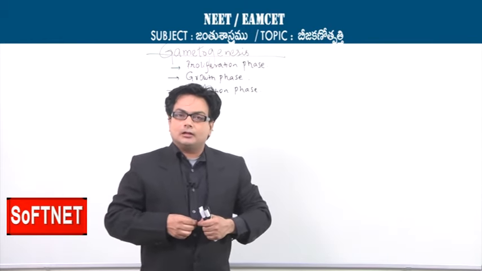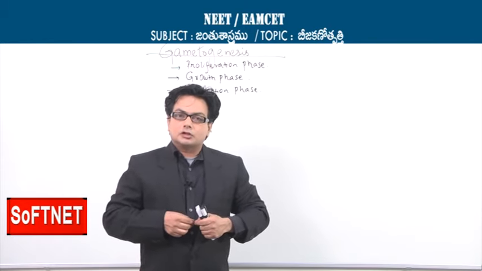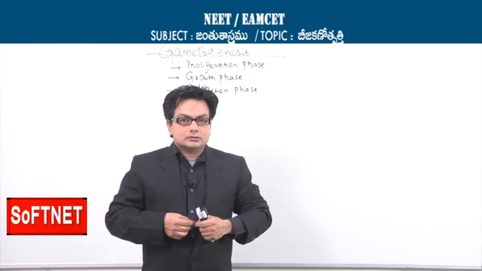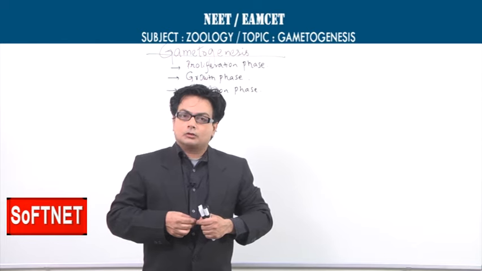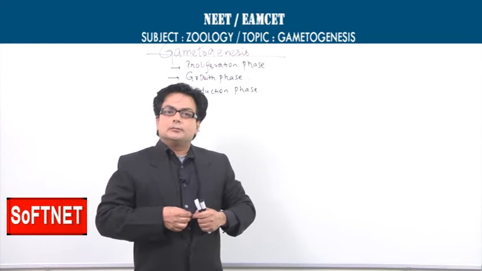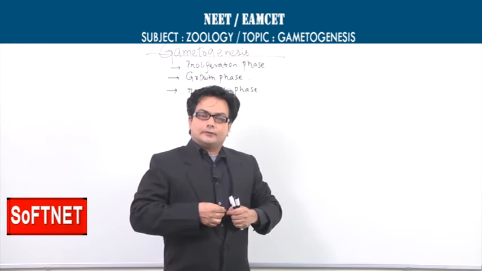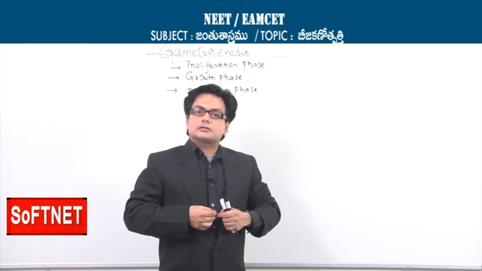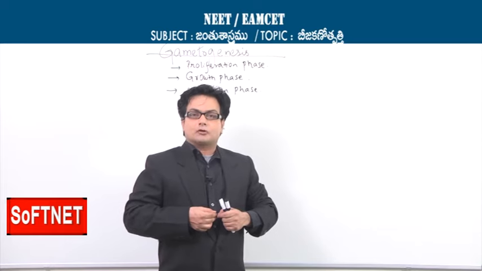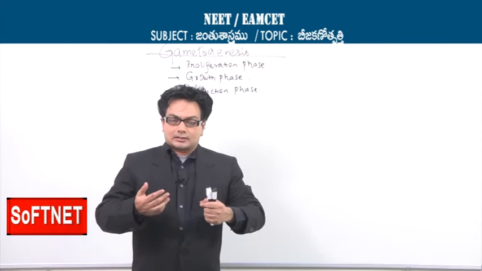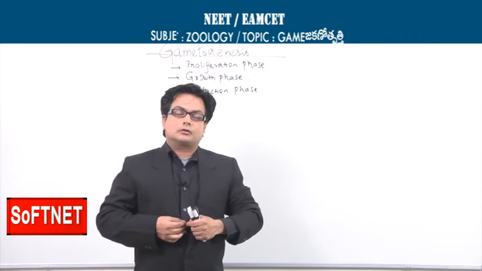If it is a female gonad, the ovary, the germinal epithelium aims at producing the female gamete, which is also called the ovum or the oocyte. That means the male gonad after spermatogenesis will result in the production of the sperm, and the female gonad after the process called oogenesis will result in the making of the ovum or the oocyte.